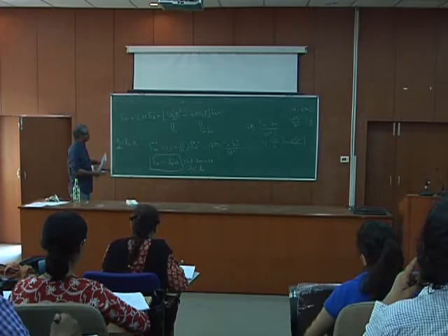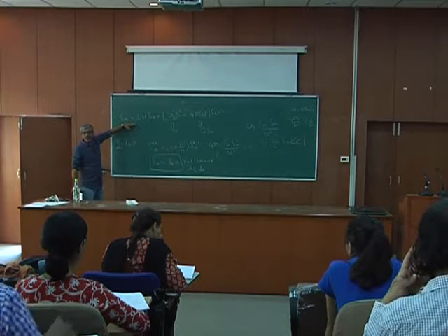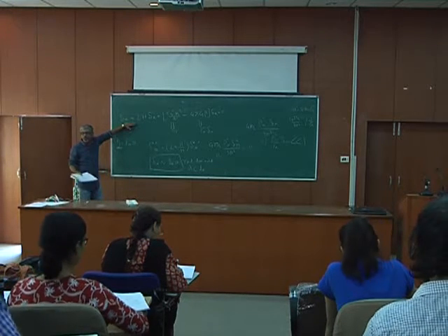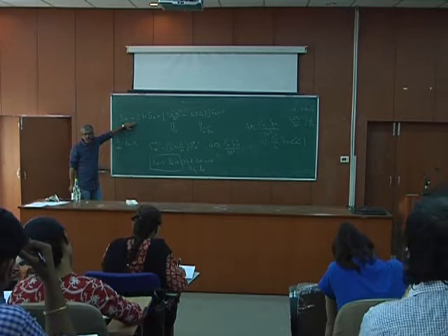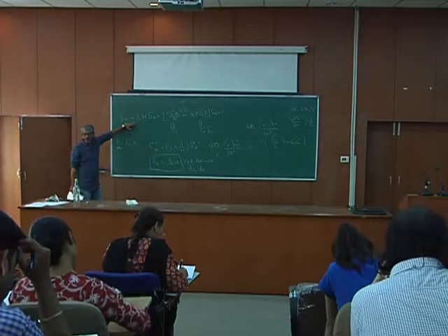So now I solved it in the matter dominated, I solved it in the radiation dominated. Let's solve it in the dark energy dominated universe, which is the most important, because all the observations actually come from the universe which is dark energy dominated. We have 30% matter and 70% dark energy.